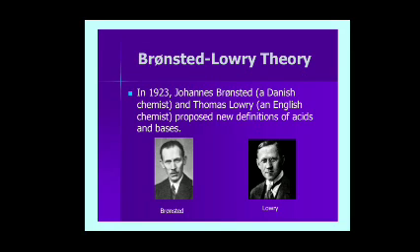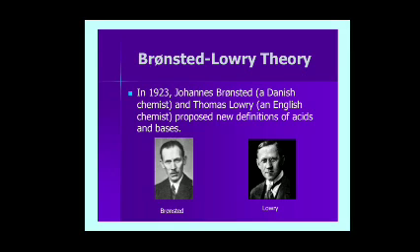So here, the Bronsted-Lowry theory in 1923. The Arrhenius theory was explained in 1887. The Bronsted-Lowry theory was proposed in 1923.